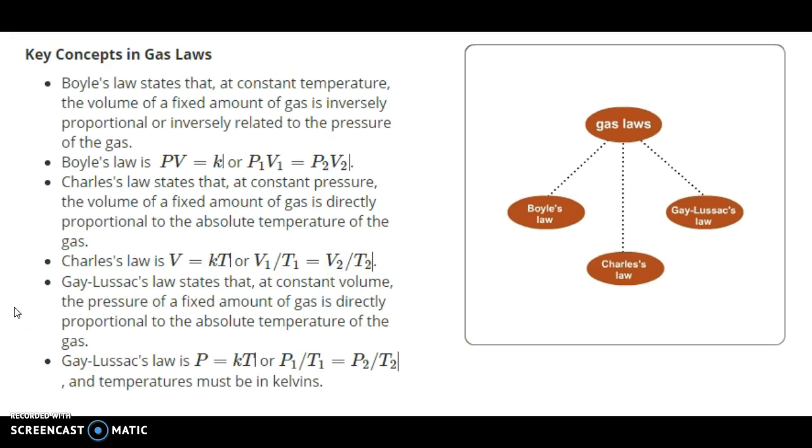Gay-Lussac's law states that they're having a party. At constant volume, the pressure of a fixed amount of gas is directly proportional to the absolute temperature of the gas. So as the temperature increases, so does the pressure. Rub your hands together. If you rub your hands together, you're increasing the temperature. And of course, temperatures must be in Kelvin. So if you have Celsius, what do you need to do to change it to Kelvin? Add 273.